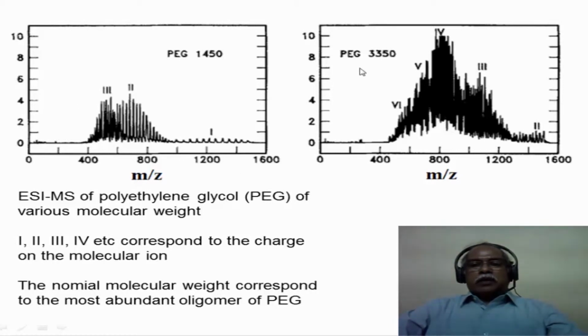And when you go to even higher molecular weight of 3350, you not only see the doubly and triply charged, you have quadruply, 5 and 6 charges associated with the protonation of this polyethylene glycol chain. Polyethylene glycol is a polyether, so it is easy to protonate the oxygen lone pairs in this type of sample. Lewis basic sites are plenty in nature in this kind of sample. So depending upon the pH condition that one analyzes these molecules, one can go all the way up to 6 protonated species corresponding to M by Z where Z is equal to 6 in this particular case.